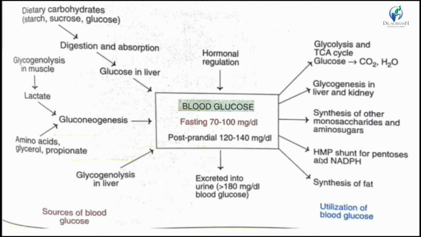Glucose also enters the HMP shunt for pentose and NADPH production and the synthesis of fat. So the balance between the sources and the utilization of blood glucose determines the concentration of glucose in the body.